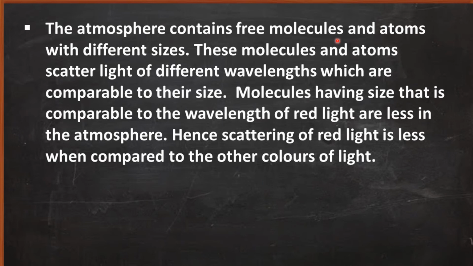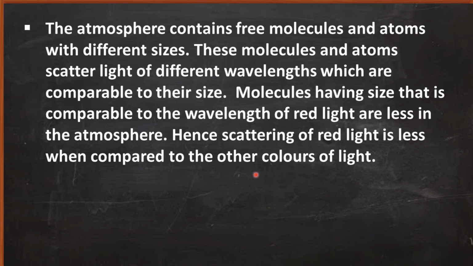Okay, so our atmosphere contains molecules or atoms of different sizes, and molecules having size that is equal to the wavelength of the red light are very less.